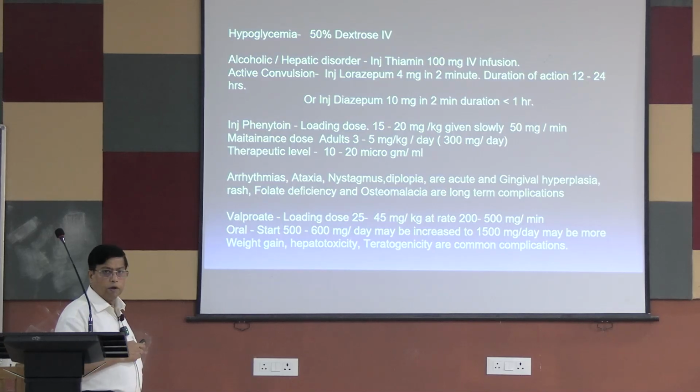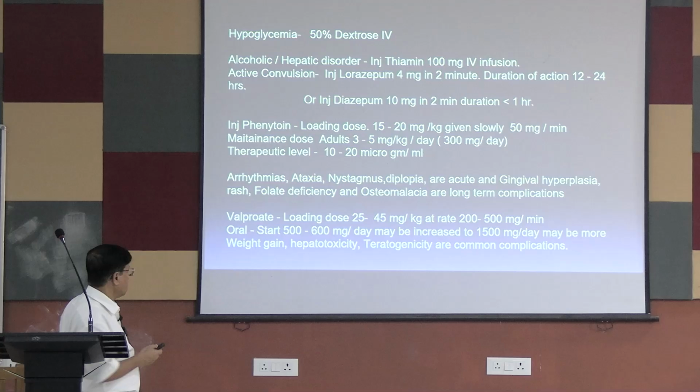That's why you are very strict about the serum level of phenytoin, because there are various toxicities like arrhythmia, ataxia, nystagmus, diplopia, and phenytoin causes gingival hyperplasia, gum hyperplasia. It can cause rash. It causes folate deficiency and osteomalacia, which are long-term complications of phenytoin. So the therapeutic level in the serum is important. It is available in the lab, and they can give you the result of the serum phenytoin level. It is available in almost all labs.